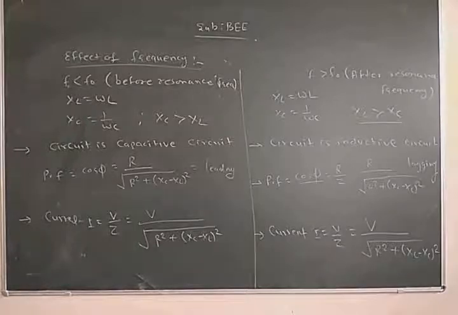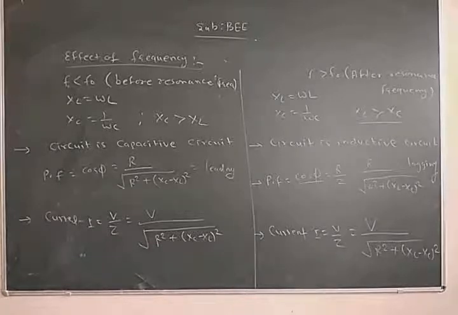So here we have seen the behavior of the circuit before resonance frequency and after resonance frequency. Before resonance frequency means the operating frequency is less than the resonance frequency.